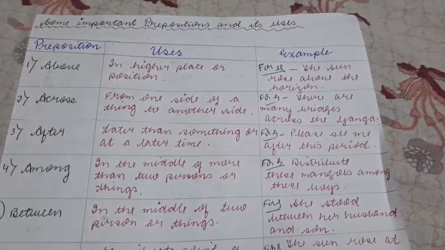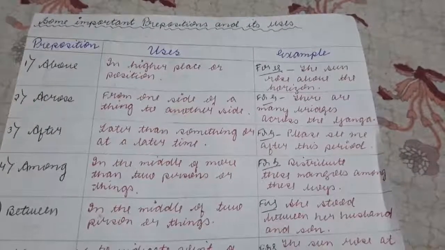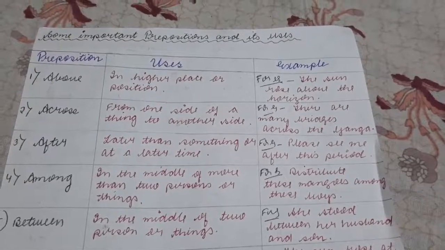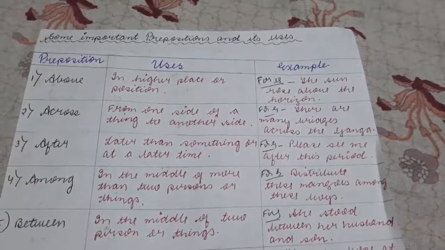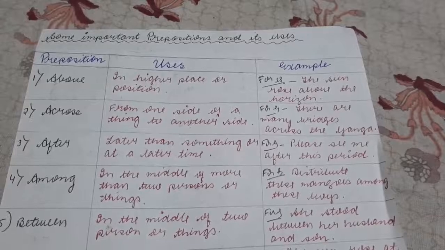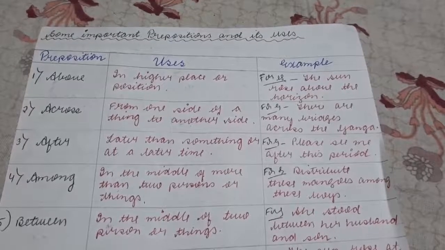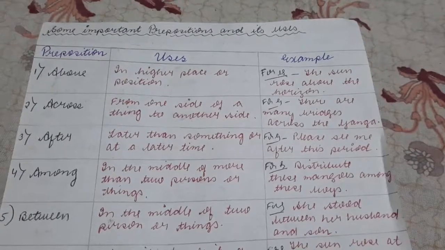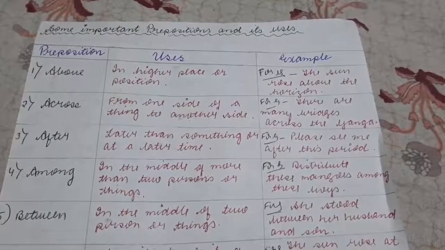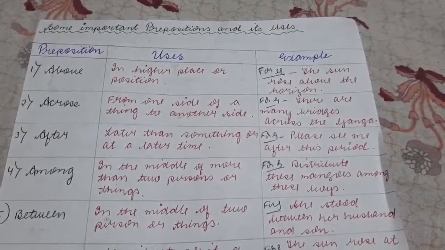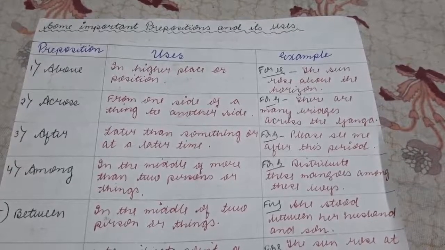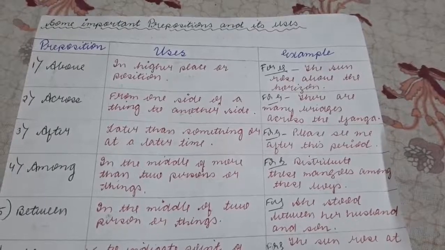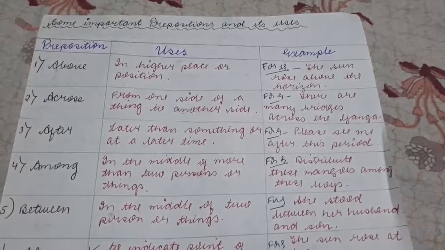In today's video, we'll talk about some important prepositions and its uses. Now, a preposition is a word which tells us about the position of a noun or a pronoun in a sentence. Okay, so let's get started with some common prepositions. The first common preposition is above, which is used for something that is in a higher place or position. The sun rose above the horizon.